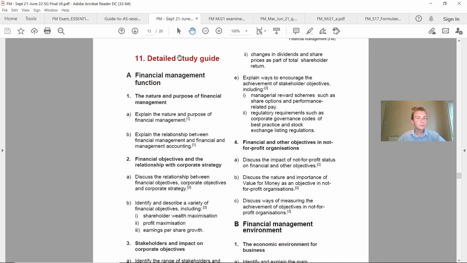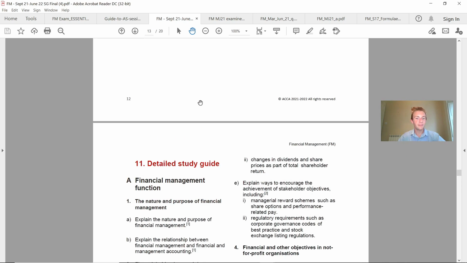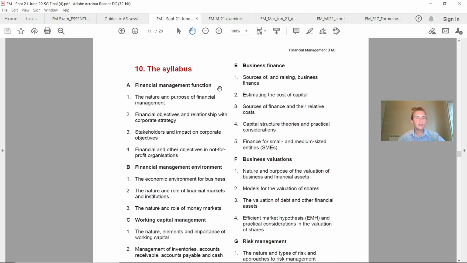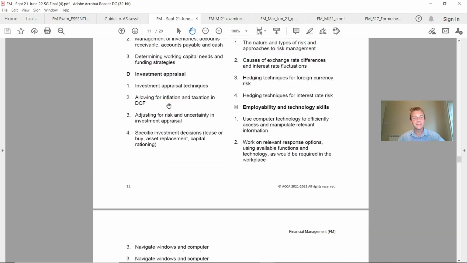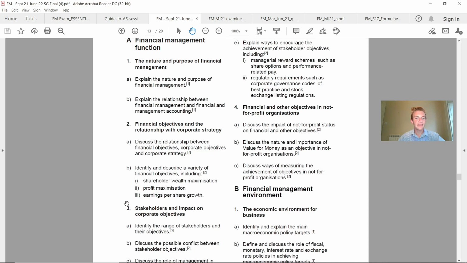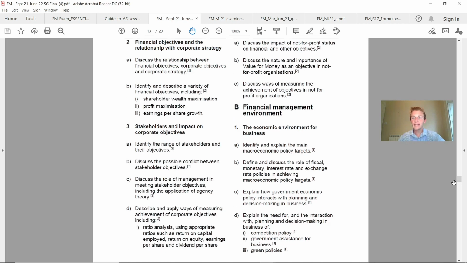Now this is the actual detailed study guide. So from the financial management function and the nature and purpose of financial management. So as you see up here, you've got financial management function in area A, then you've got the nature and purpose of financial management, and what the detailed study guide does here is it tells you all of the potential elements that you could be tested on there. So explaining the nature of it and relationships between the different areas. So a really helpful tool.